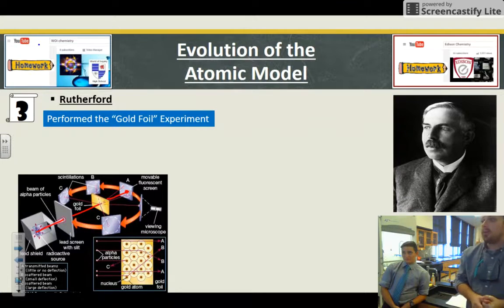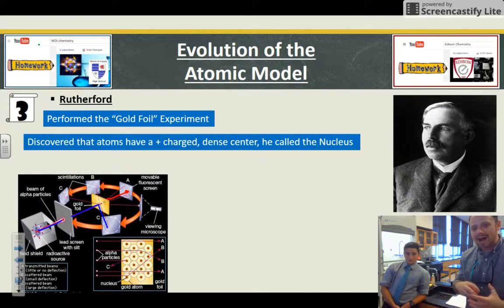But not all of them did. Some bounced back. So one that went like this said, nope, I'm going to come back the other way. This was really astonishing to him. And the explanation that he came up with was that there must be a small, dense, positively charged center in the nucleus, because something is deflecting these alpha particles, which I know to be positively charged, back right at me. So this was astonishing at the time.